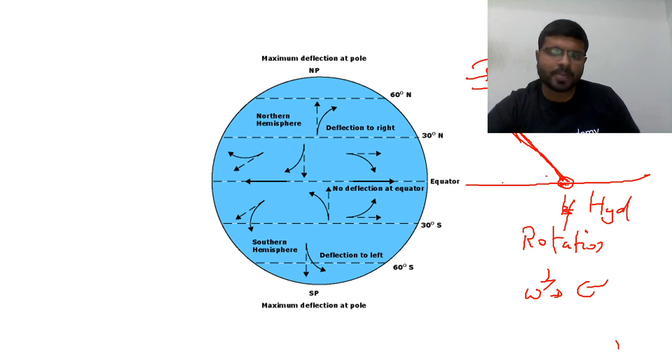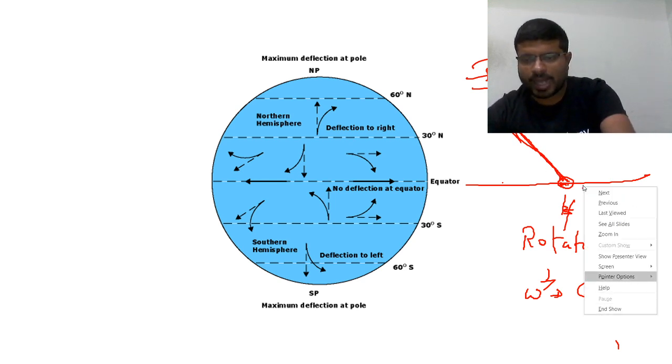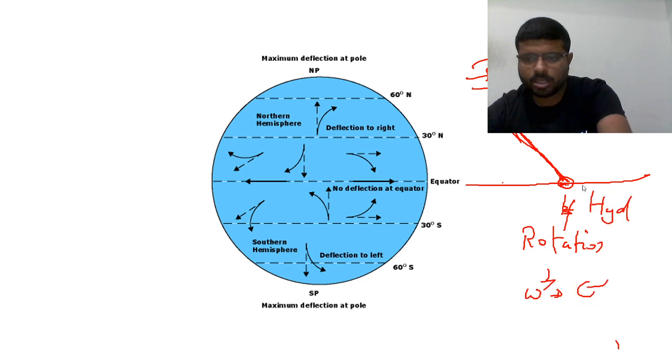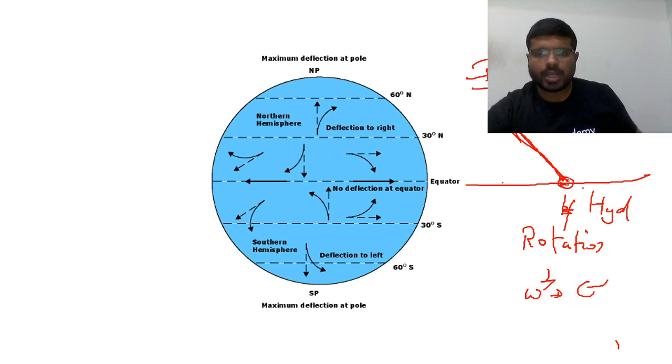So now what you need to do? As everyone knows the impacts of the rotation of the earth, the original path on a map will show something like this, whereas the actual path which is followed will be very different from the path shown here. The actual path will be around this. The original is this, the actual path is the green color. There is a deflection towards the right.